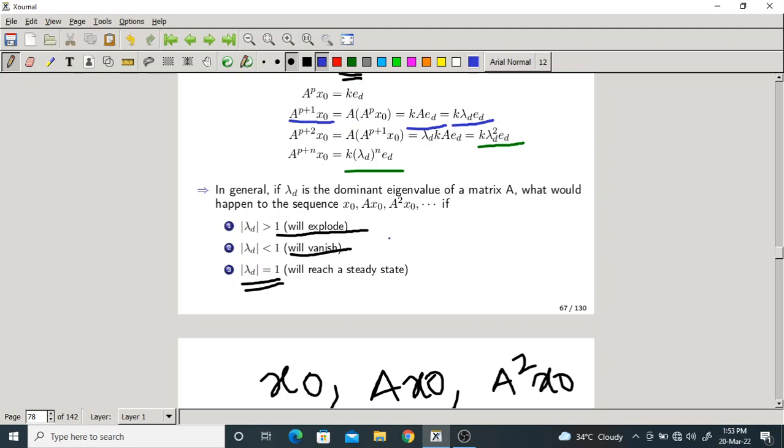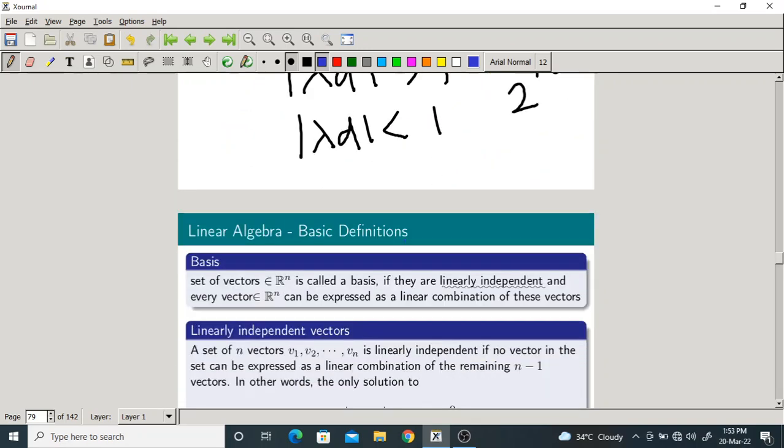So if at all it has to be a steady state, it has to be a 1, which means it has to be a stochastic matrix. Okay. So that is about theorems.